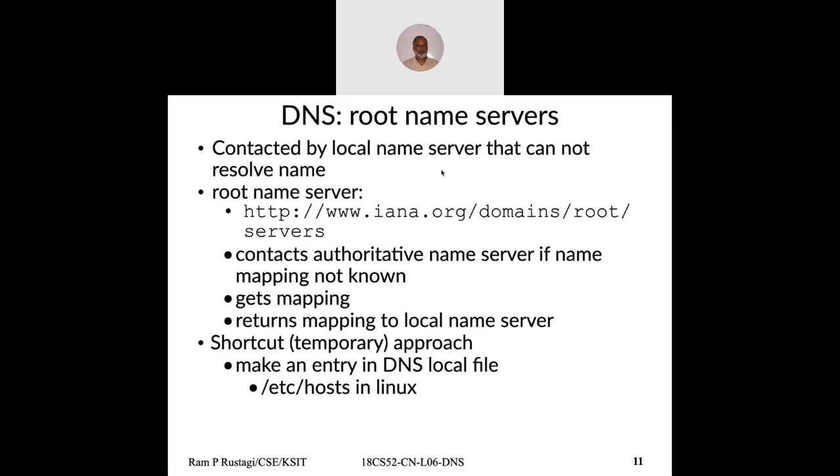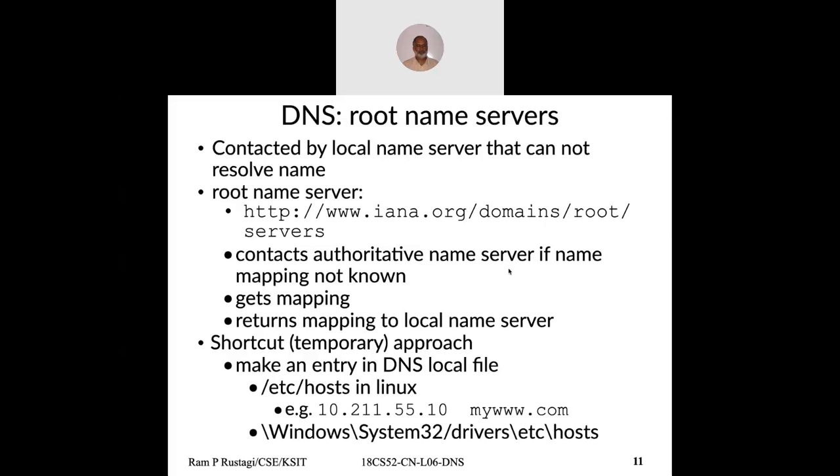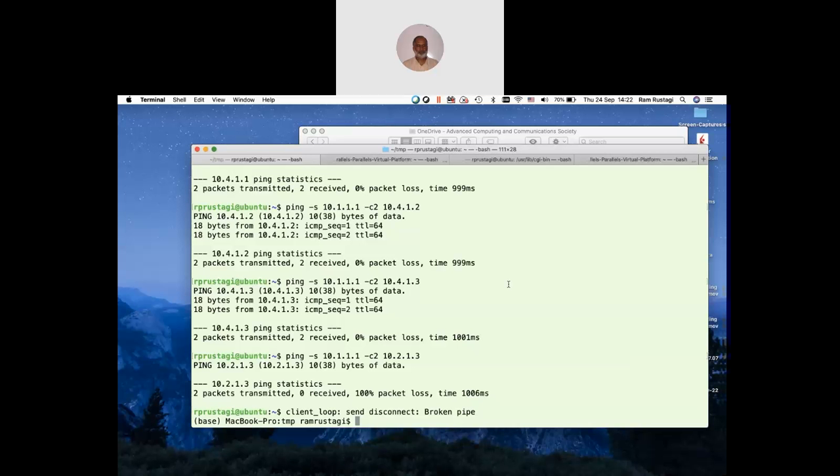For those of you who are heavy users of a particular site, if the internet is flaky, you don't know whether the internet is down or your DNS server is down. To handle this, you can create a file on your system. On a Linux or Mac machine, you can create a file called /etc/hosts. On a Windows system, you can use the file in Windows System32 drivers etc hosts. When you make an entry in this file, DNS will not look anywhere else. It will simply pick up the entry from the file. For those who want to look, I'll show you what this file looks like.